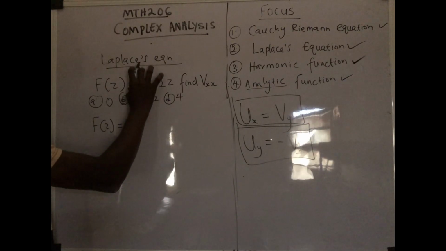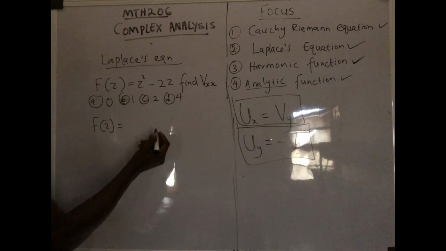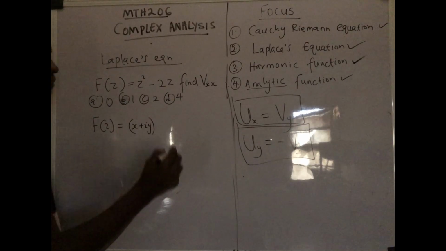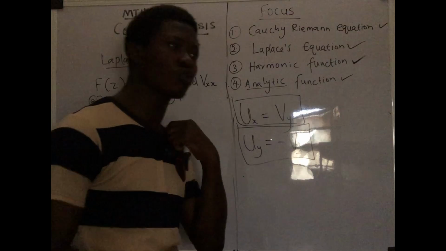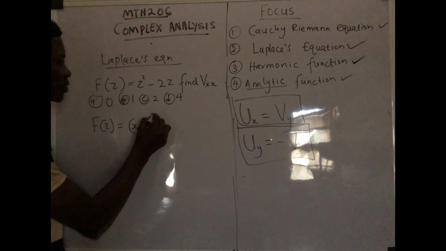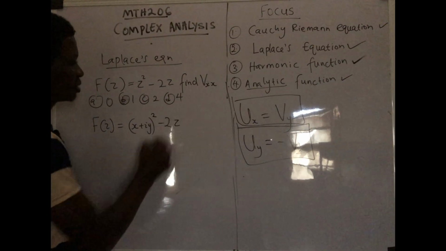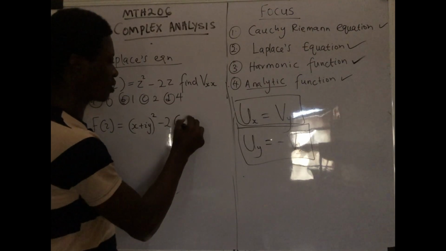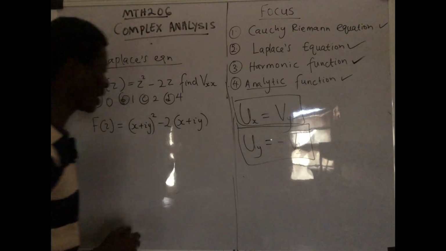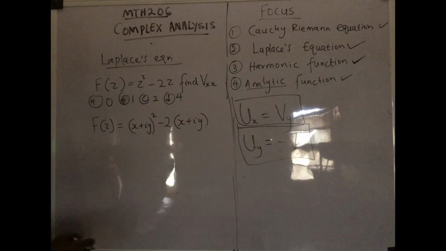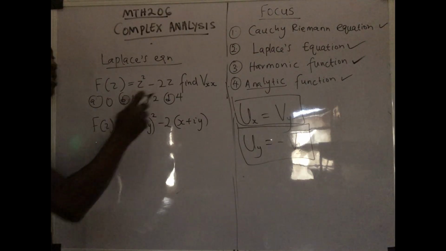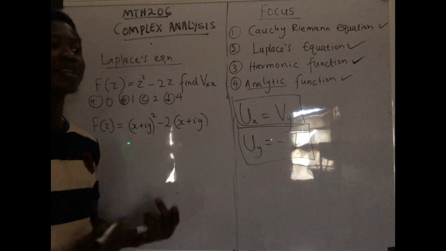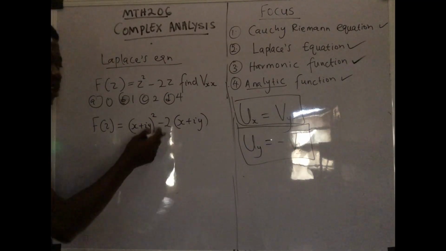So remember that if you see z, you know what it represents, right? That z is actually x plus iy. I have taught this in the previous class. This is a complex number. Then z squared minus 2z, and the z still represents x plus iy, right? So in this case now, remember that the v part is mostly regarded as the imaginary part. So first of all, I have to resolve this.